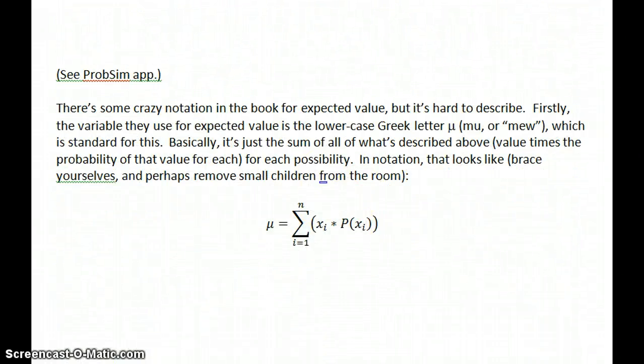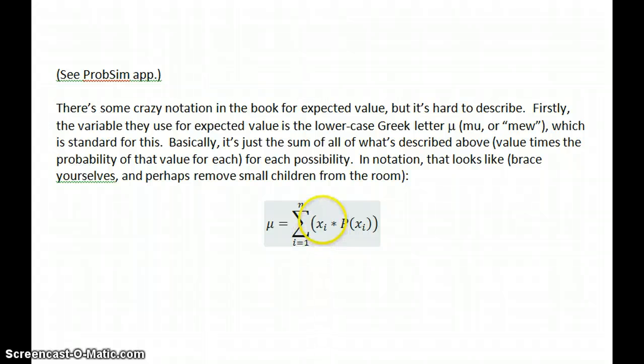Writing that out this way is a big, nasty looking thing. It's our friend the sigma notation. This is the sum of all those things: the value of the random variable at whichever location we're talking about, like 2 or 3 or 4 on the dice, or 0 or 1 or 2 or 3 heads, times the probability that that one is going to happen. The sum of all those probabilities should be 1. Really, the sums of these are the sums of all the different possibilities of the values of the random variable, or all the different sums that could show up on the dice, or number of heads you could get.